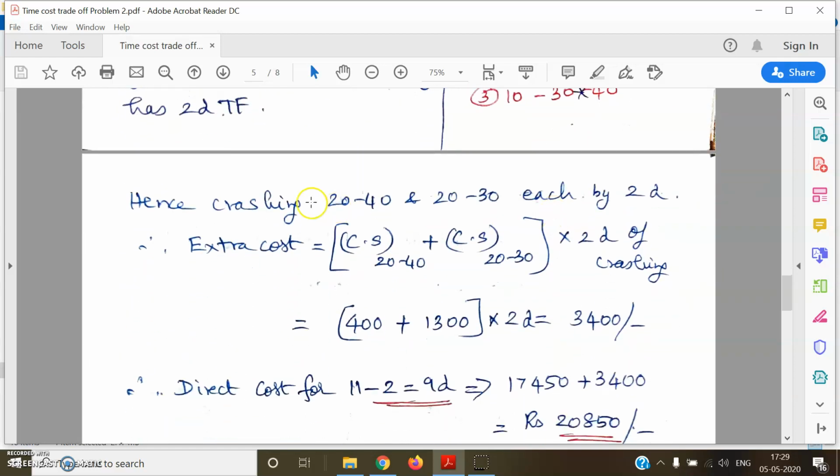Okay, so hence crashing 2040 and 2030 each by 2 days. Therefore, the extra cost is going to be the extra cost of crashing 2040 by 2 days plus the extra cost of crashing 2030 by 2 days. So that is the combined cost slope. I'm just adding them, multiplied by 2 days of crashing. So the cost slope of 2040 plus the cost slope of 2030, multiplied by 2 days of crashing.